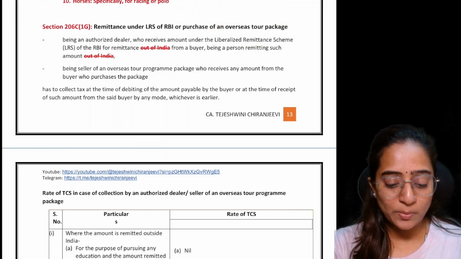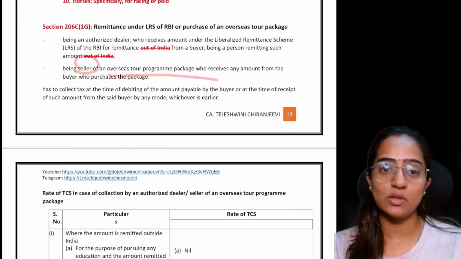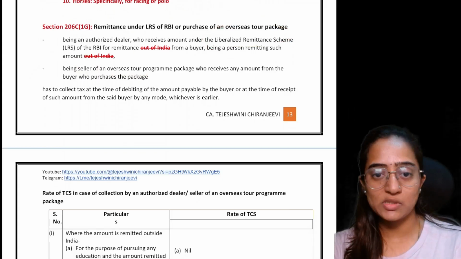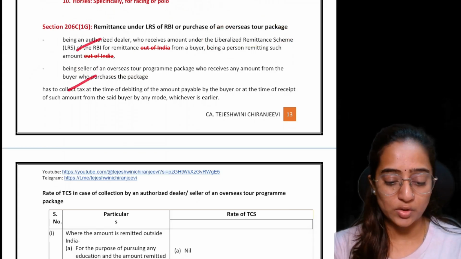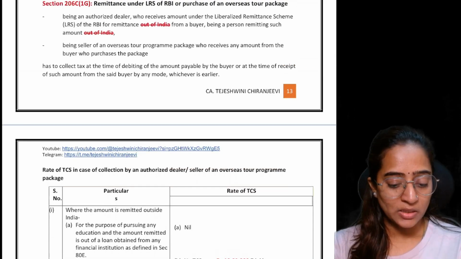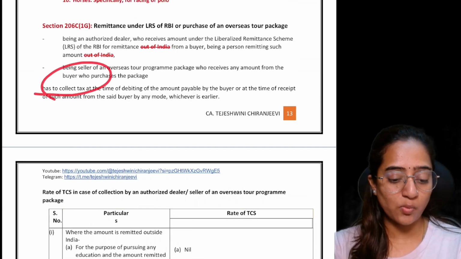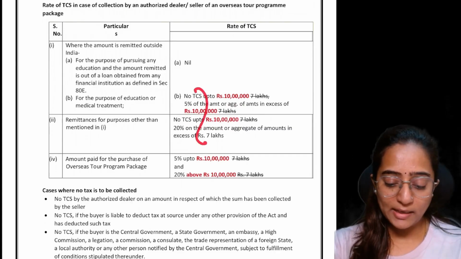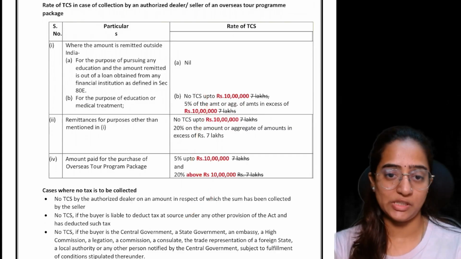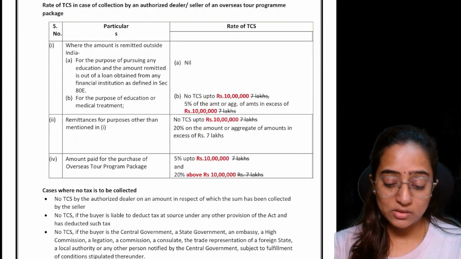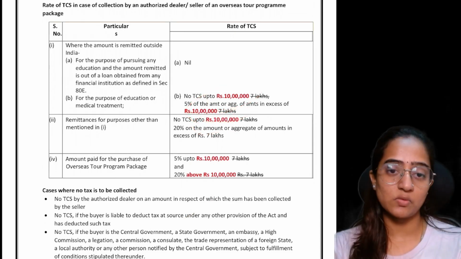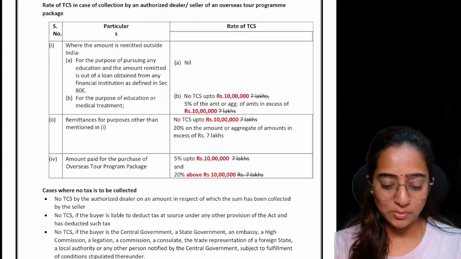Okay. And again, you being the seller of the overseas tour package, the person who is dealing in overseas tour packages, people are coming in and you are giving the overseas tour package. For you also, it is going to be applicable. These people have to collect the TCS. This is what section 206C(1G) means. Now, there are some rate changes and threshold limit changes. Previous year there were rate changes. Now there is a threshold limit change.